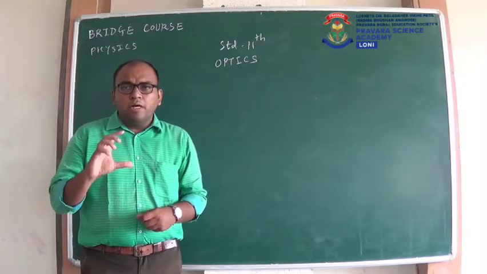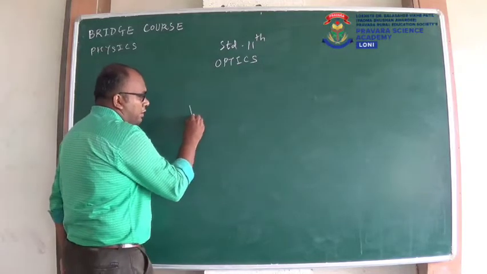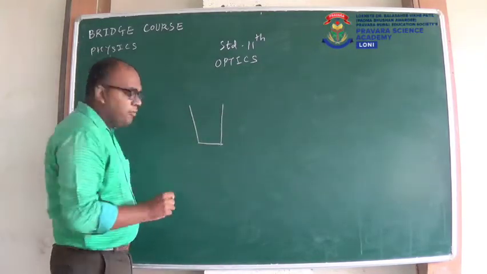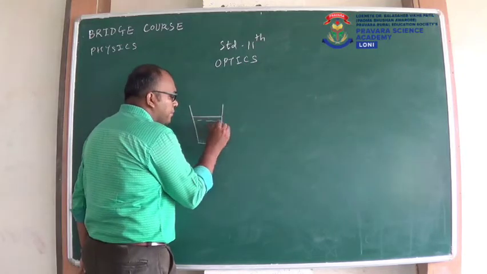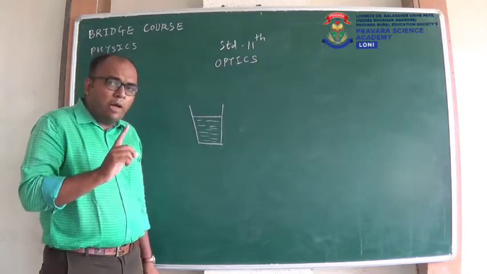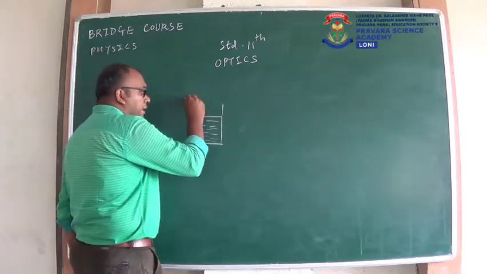You can do a simple experiment at your home. If you take a transparent glass, if you fill it with water and you keep one pencil obliquely in this glass, obliquely means like this.